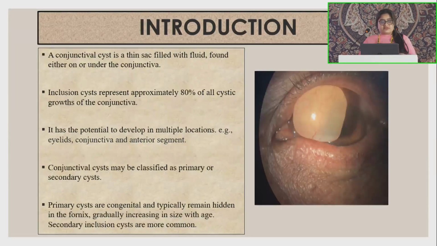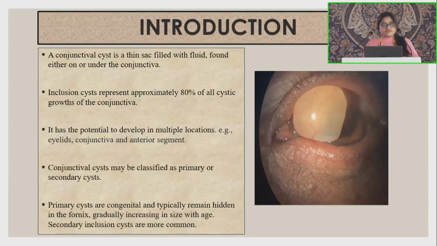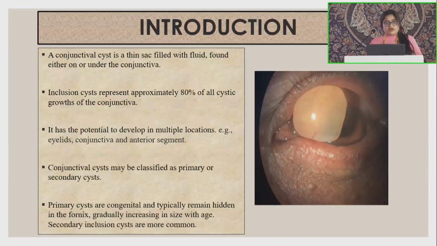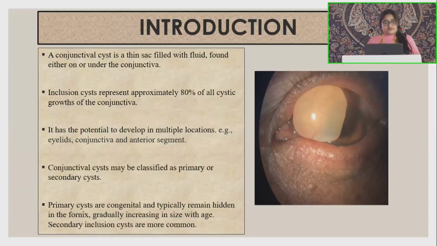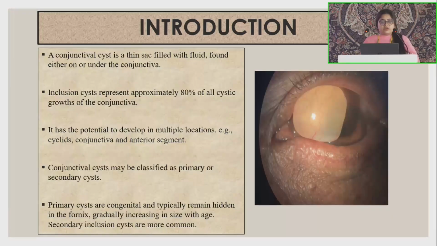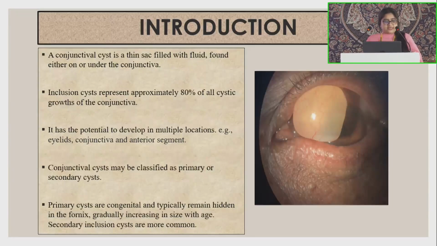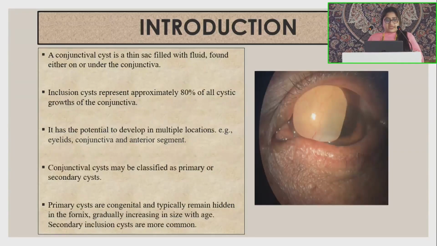So a conjunctival cyst is a thin sac filled with fluid, found either on or under the conjunctiva, and they represent approximately 80% of all the cystic growths of the conjunctiva and have the potential to develop in multiple locations: eyelid, conjunctiva and anterior segment. They may be further classified as primary or secondary cysts. The secondary cysts are more common than the primary cysts. Primary cysts are usually congenital and typically remain hidden in the fornix, gradually increasing in size with age.